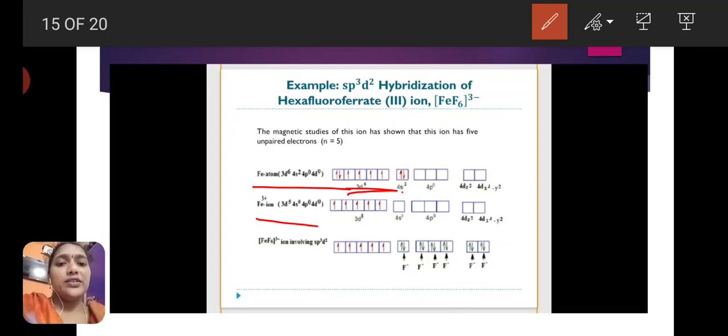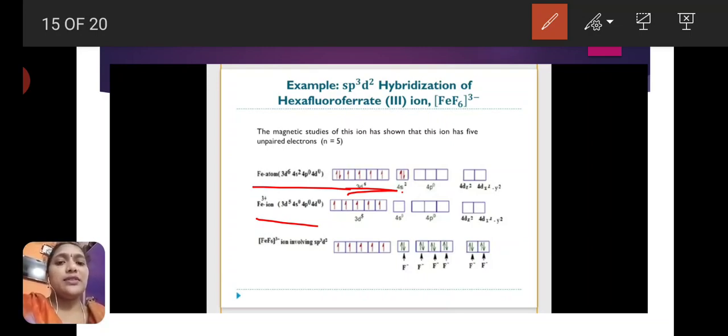Here the configuration is 3d5. The 5 d orbitals each have 1 electron, but these unpaired electrons do not pair up because a weak field ligand is present. This weak field ligand cannot force the electrons or orbitals, so these 5 unpaired electrons remain as they are.